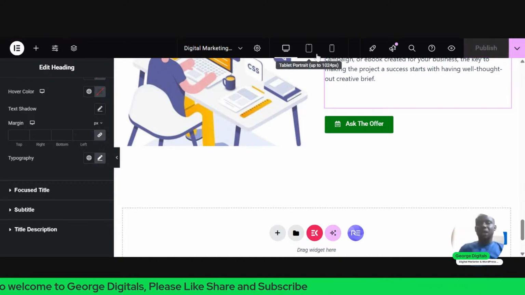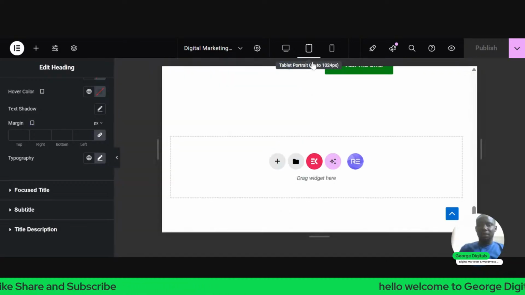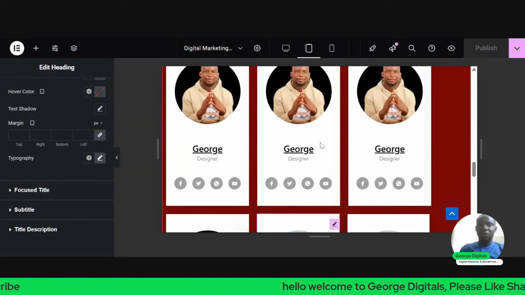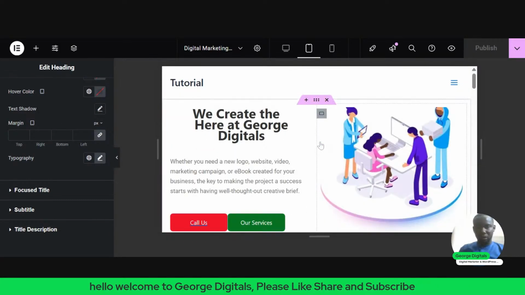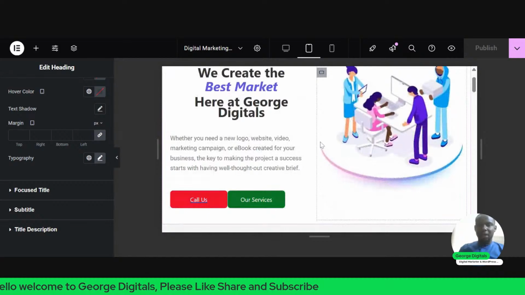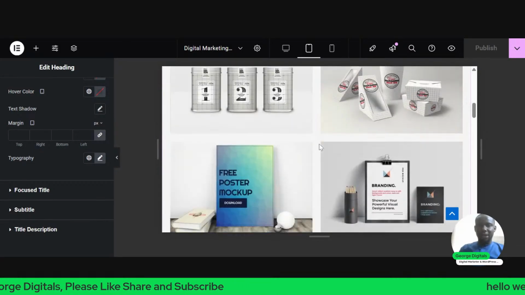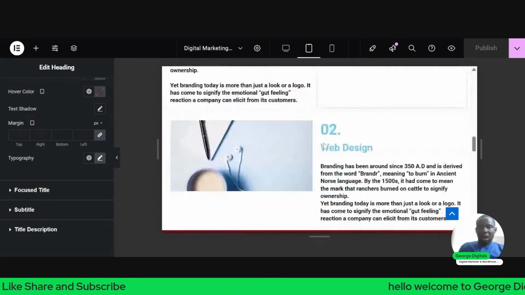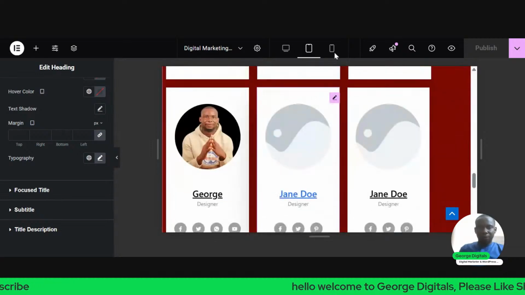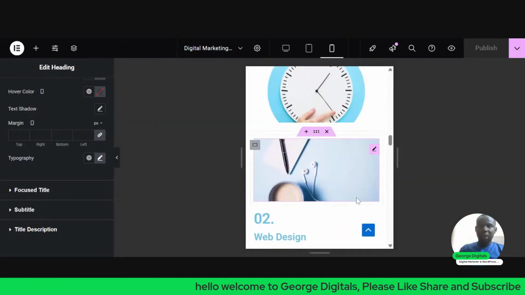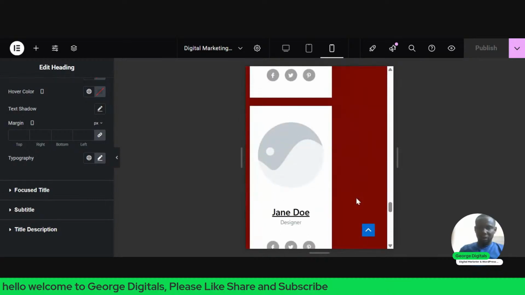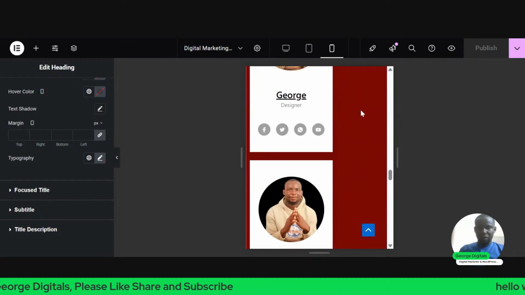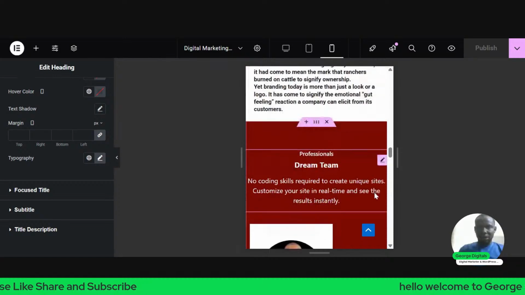Now, before we stop here, there's one thing I want us to look at. Come to this place, you see tablets. So let's look at how it looks on different devices. So this is our design on different devices. Then let's check on mobile. So on mobile, there's a space here. So how do we rectify that space?